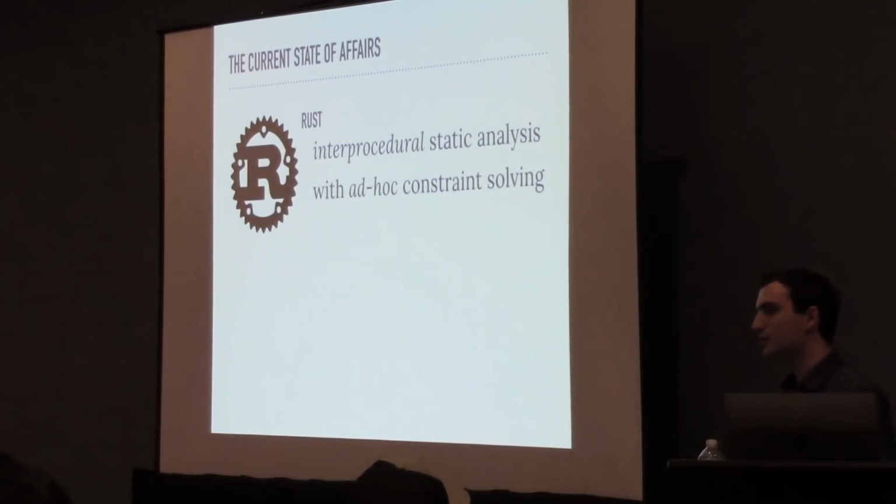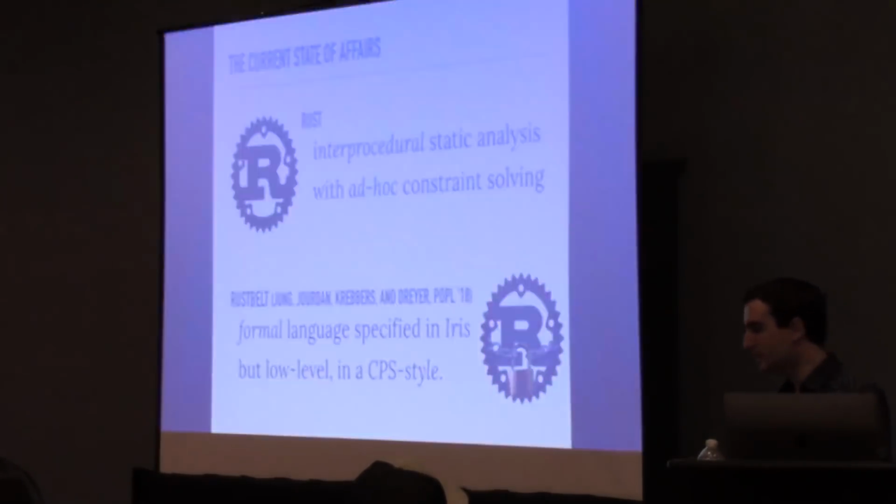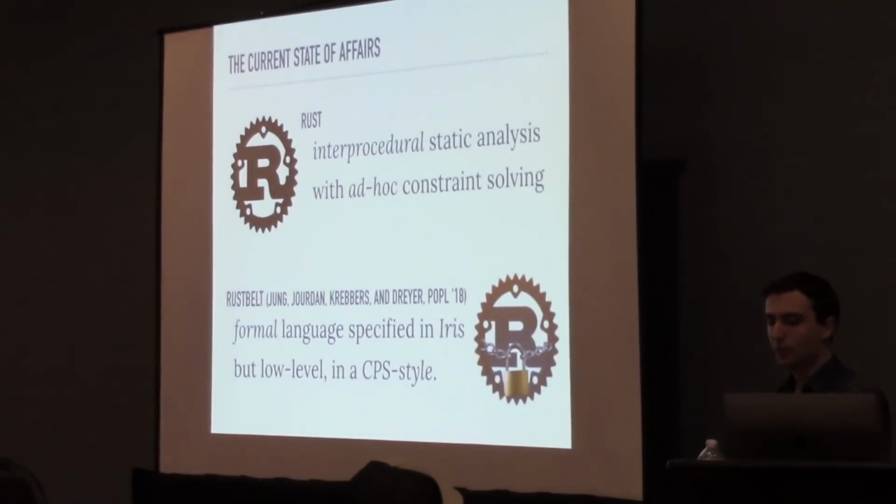And the actual implementation has a lot of bugs and inconsistencies around the very edge cases of Rust. More recently, from POPL 2018, we also have RustBelt, a formal language from Ralf Jung, Jacques-Henri Jourdan, Robbert Krebbers, and Derek Dreyer, which they have specified in the Iris proof assistant. Unfortunately for us, it falls short of being a semantics for source Rust, since it's in a CPS style and corresponds roughly to MIR, an intermediate representation used by the Rust compiler.